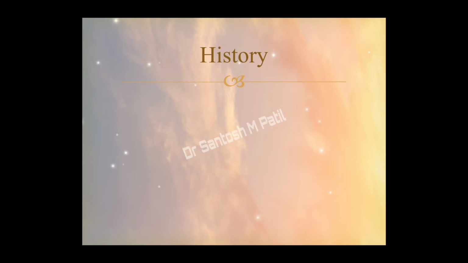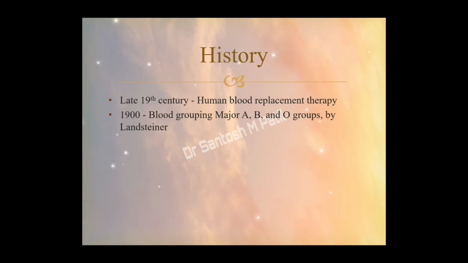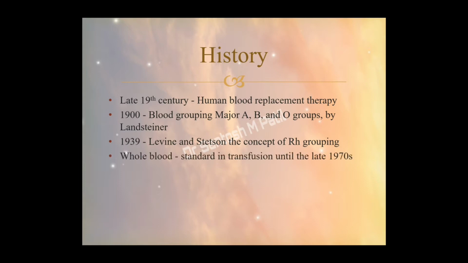Brief history about the blood transfusion. Blood transfusion was first started in the late 19th century. It was the first replacement therapy which was started. In 1900s, blood grouping major A, B and O groups were identified by Dr. Landsteiner. In 1939, Dr. Levin and Dr. Stetson coined the concept of RH grouping.